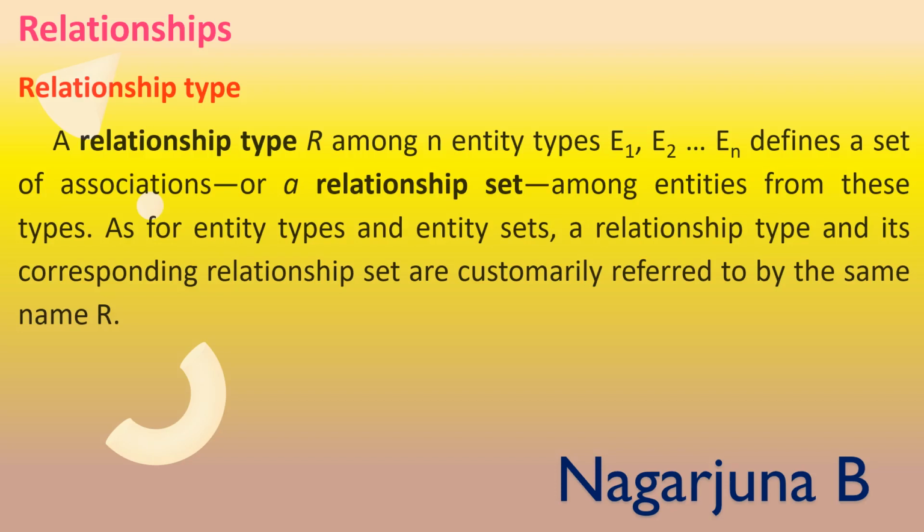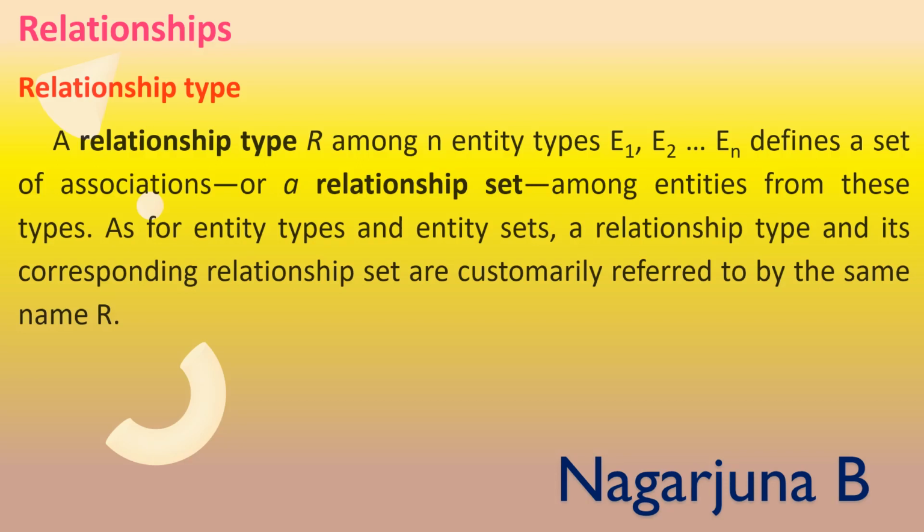Not only n number of entities, it can be 2 entities, it can be 3 entities. It depends upon the degree of a relationship. So a relationship type among n entities E1 to En defines a set of associations or a relationship set among entities from these types.